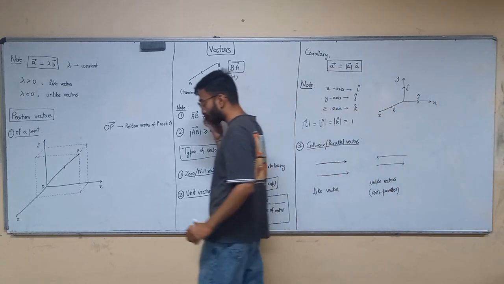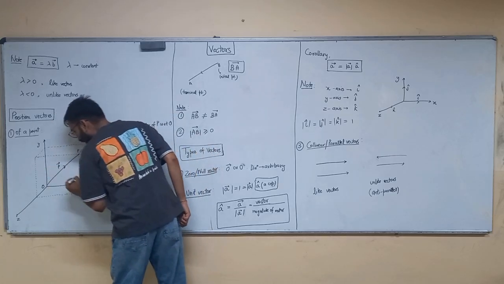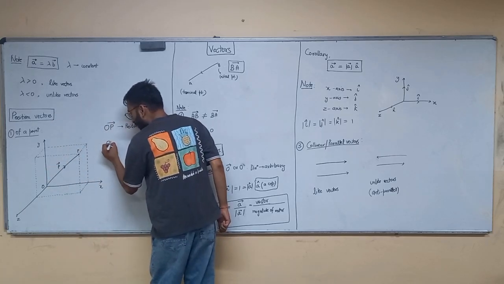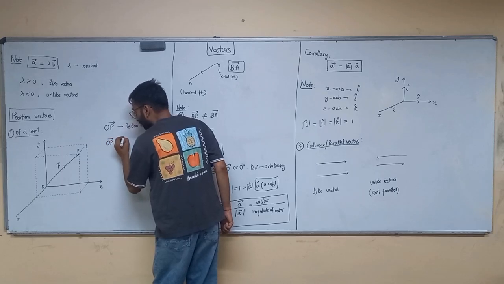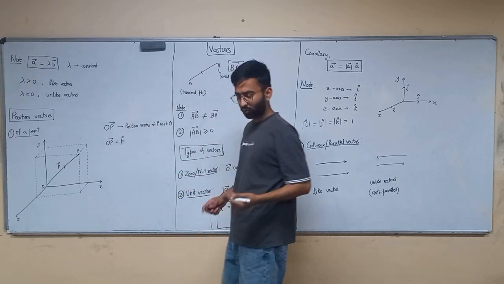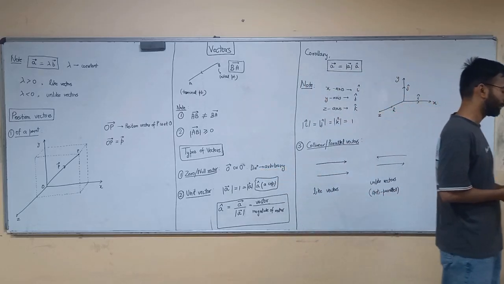Let us suppose I call the vector OP as the small p vector. Then I can write OP as the small variable p vector, and I can write it like that.